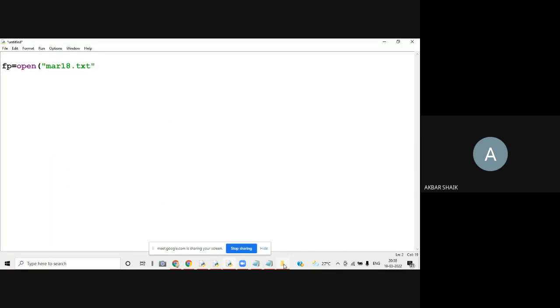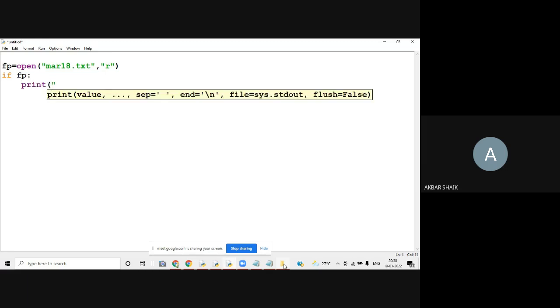March18.txt is the file I am supposed to open, and I am opening this file in read mode. Okay, and if fp, meaning if the file is opened successfully, then I can display, like, print "File opened successfully." Okay, so this is fine.